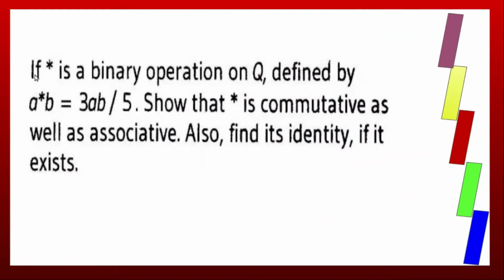Now here, if star is a binary operation on Q defined by A star B equal to 3AB by 5, show that star is commutative as well as associative. Also find its identity if it exists.